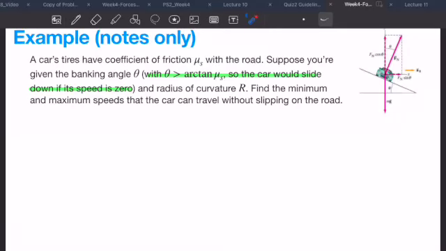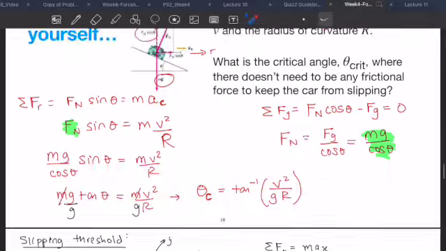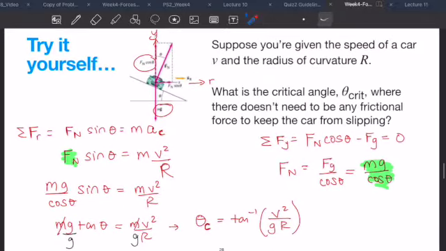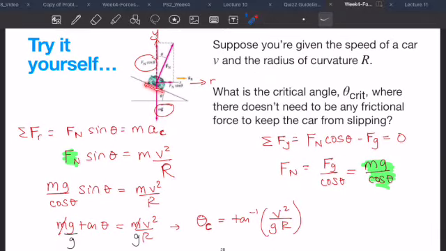Okay, in this video we're going to try to solve a slightly more difficult problem. And just to remind you, in the previous video we derived, let's say we didn't rely on static friction at all. Given a speed that you're driving at, what angle does the road need to be banked at so that you don't skid out as you are driving at a given speed.